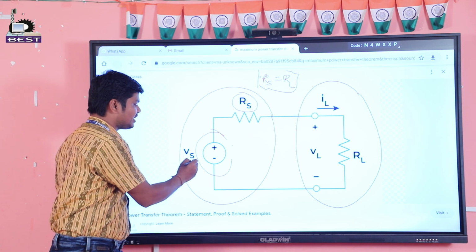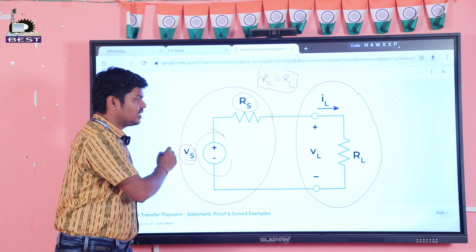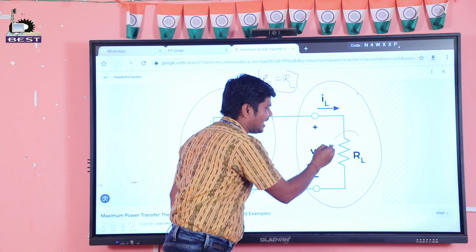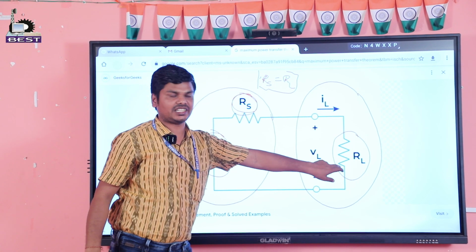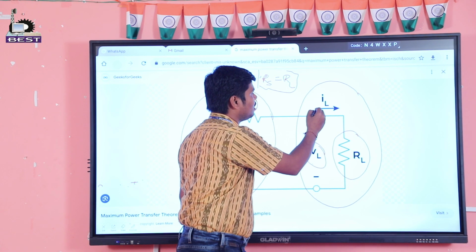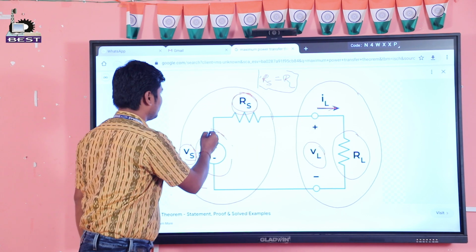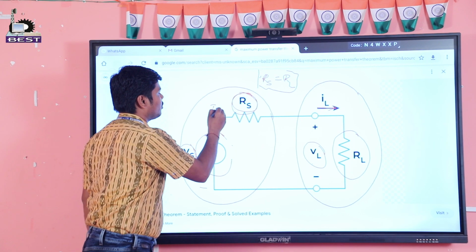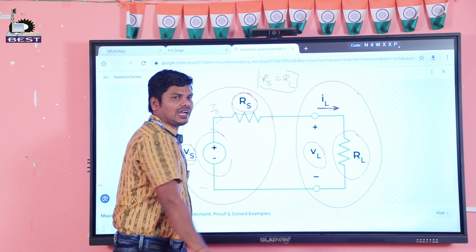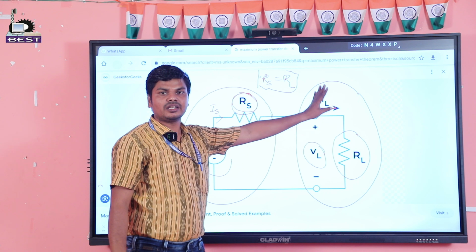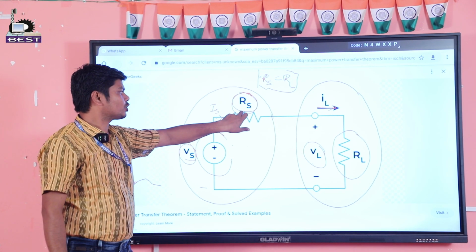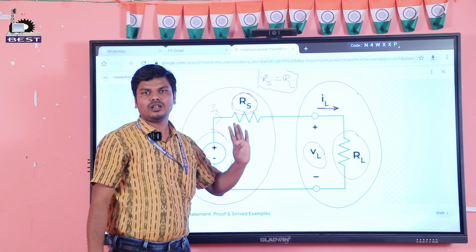Here VS stands for the source voltage, RS stands for source resistance, RL stands for load resistance, and VL stands for load voltage. This is the load current, and this is also the source current IS, and in this circuit IS is equal to IL. That is not important. This is the important one: source resistance is equal to the load resistance.